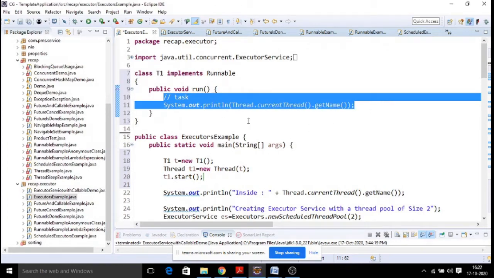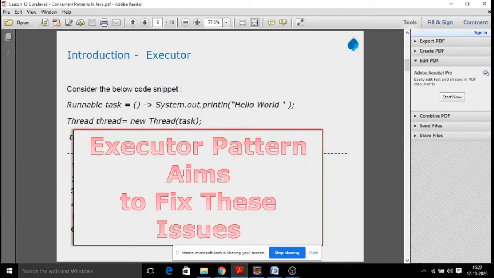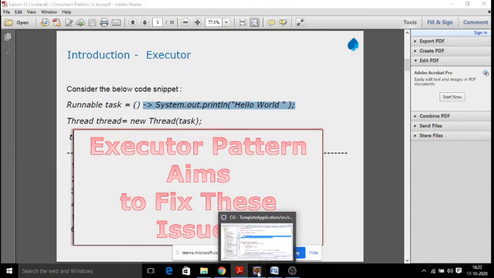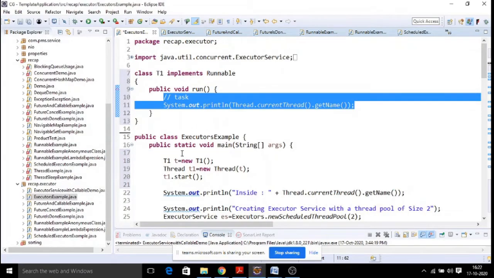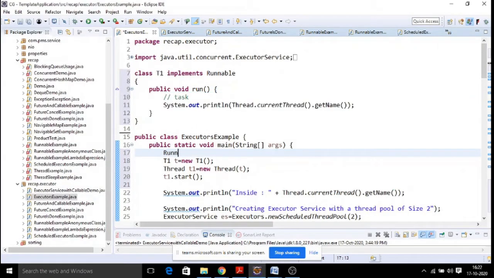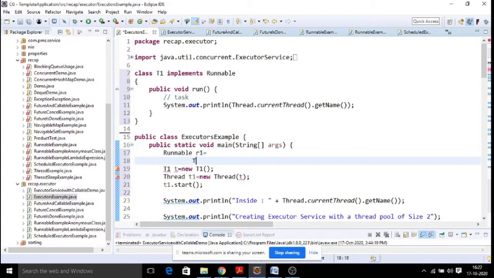So this can be simplified by means of your lambda expression. Simply you can create it like this, that can be called by your thread. Shall we replace that? Simply how do we do that? You will say Runnable r1 equal to, right, Thread t equal to new Thread of, here you just write a message using lambda.